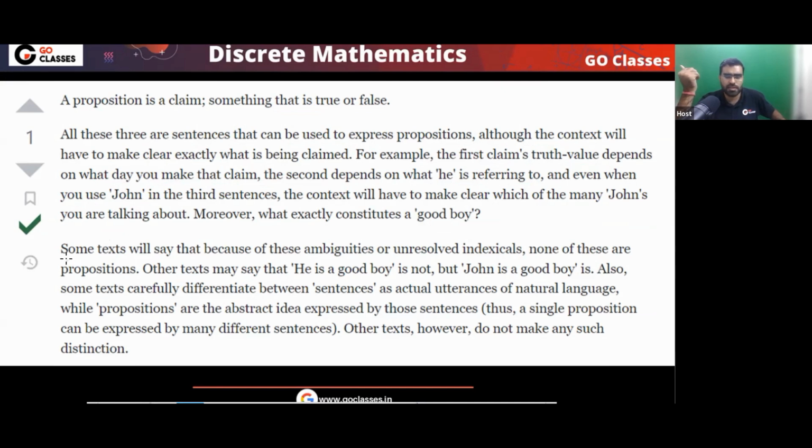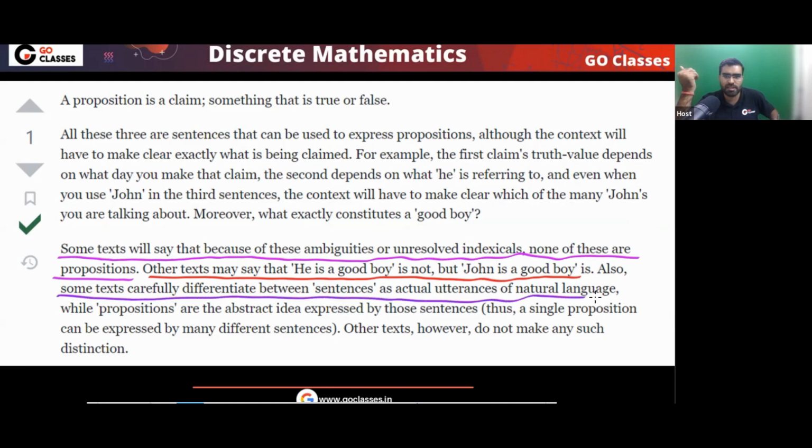Next point, now this is interesting. Read this. Some textbooks will say that because of this ambiguity, none of these are propositions. Some other textbook will say that "he is a good boy" is not a proposition, but "John is a good boy" is a proposition. Please understand. Some other textbook will say that all of them are propositions. I hope this point is clear.